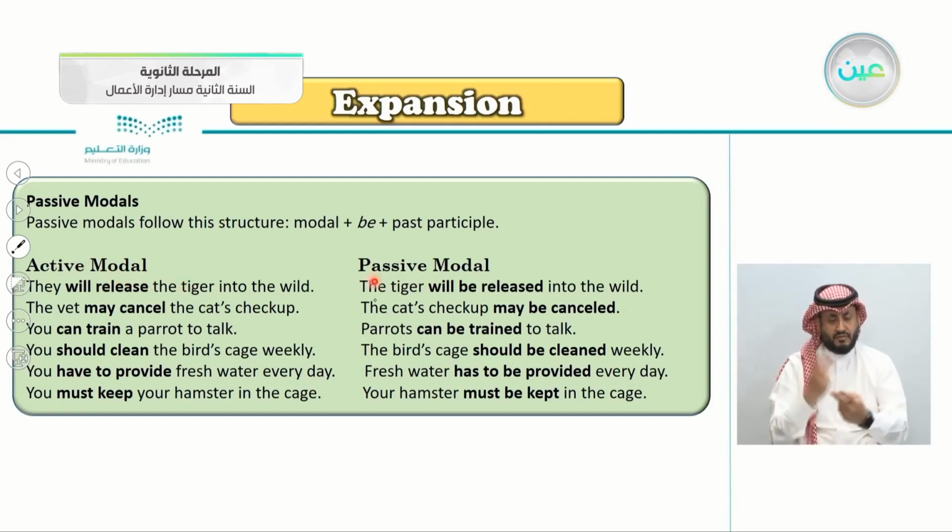We begin with the object in the passive and we say will, this is the modal, be, and the past participle is released. The modal will be released. May cancel, for example. May, this is the modal, be cancelled, and so on.